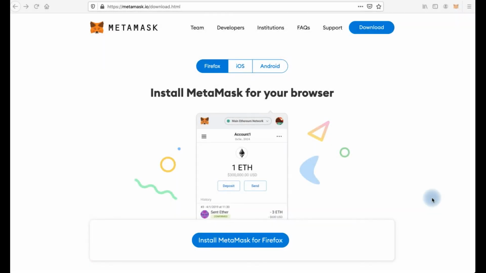Hi everyone, you're on Cryptomania channel, and in this video I will tell you how to set up a Metamask wallet to work in the Binance Smart Chain network.